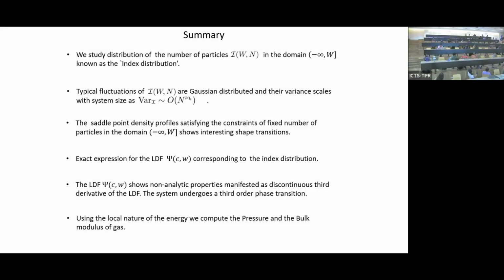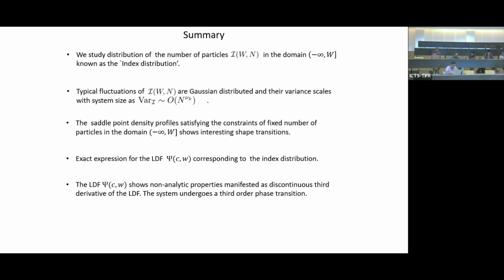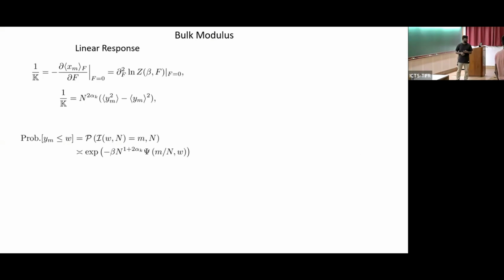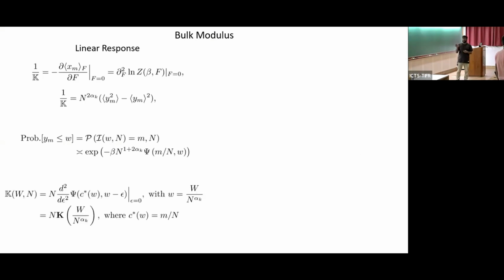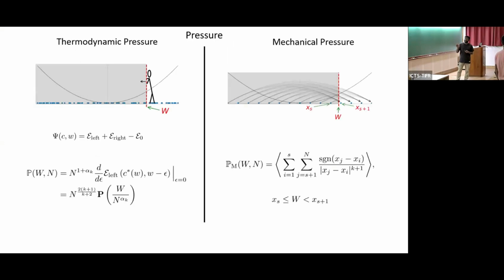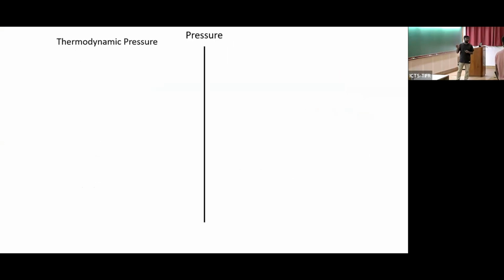How much of it is actually exclusive to your confining potential, which is harmonic? And if you change your confining potential, what does it change? The pressure does not change. Pressure, compressibility, of course the expressions change. The pressure expression will not change, the bulk modulus expression will change. But all these third order phase transition and typical behavior, that it's Gaussian, that won't change. But the scaling, it scales as n to the power nu k, right? That nu k will change. We have done this calculation, though I've not presented it.